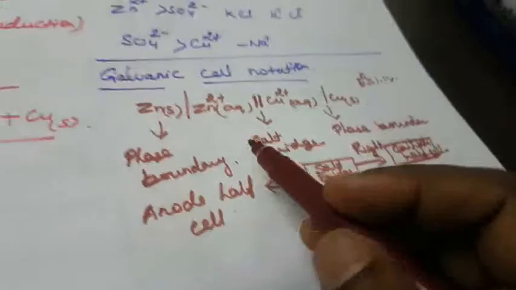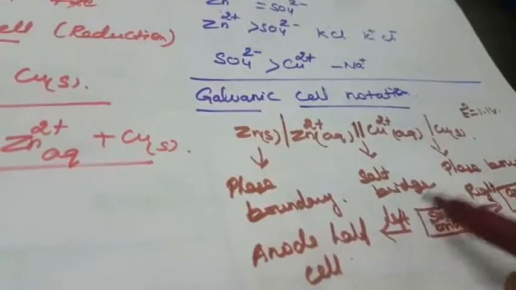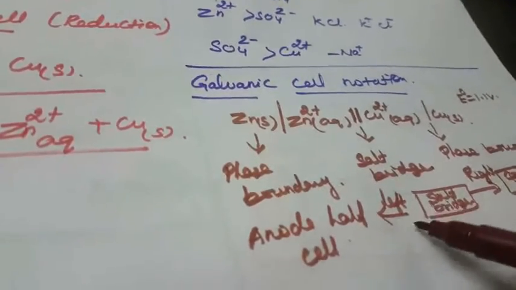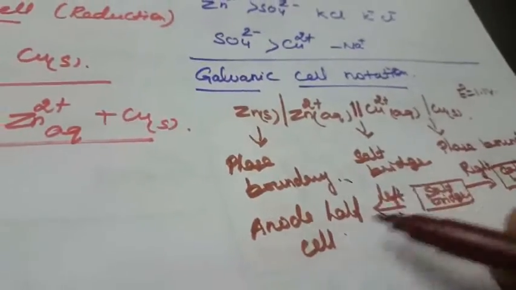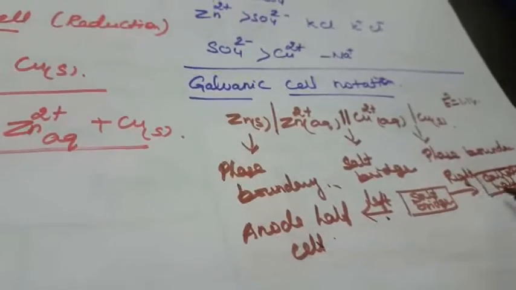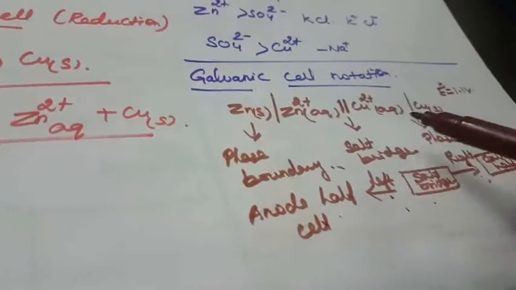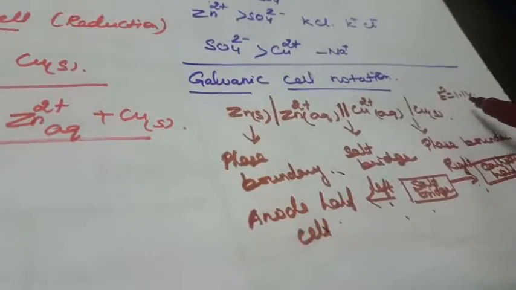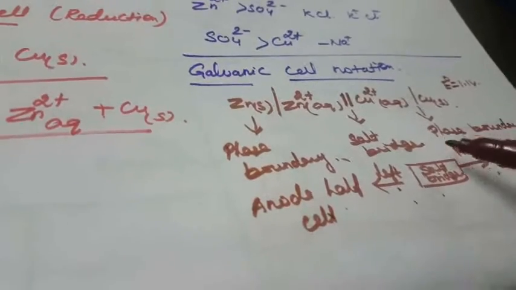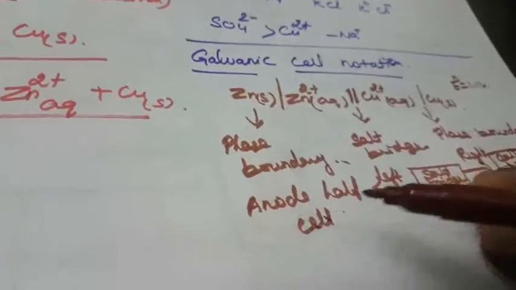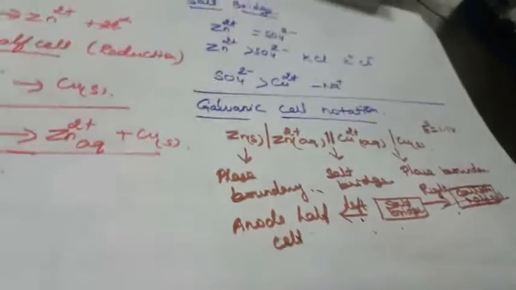So this is the galvanic cell notation. The anode and cathode are written at the extremes: the anode is written on the left side and the cathode on the right side. The EMF of the cell is written on the right side after the cell diagram. This is the extreme right, this is the extreme left. This is the galvanic cell notation.